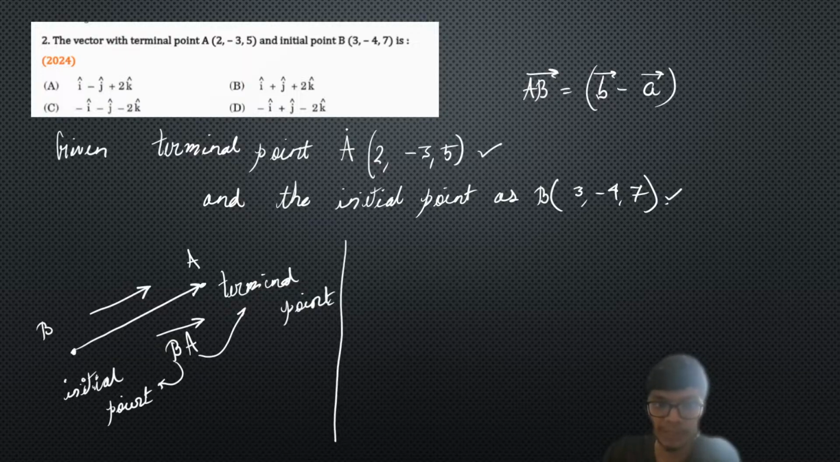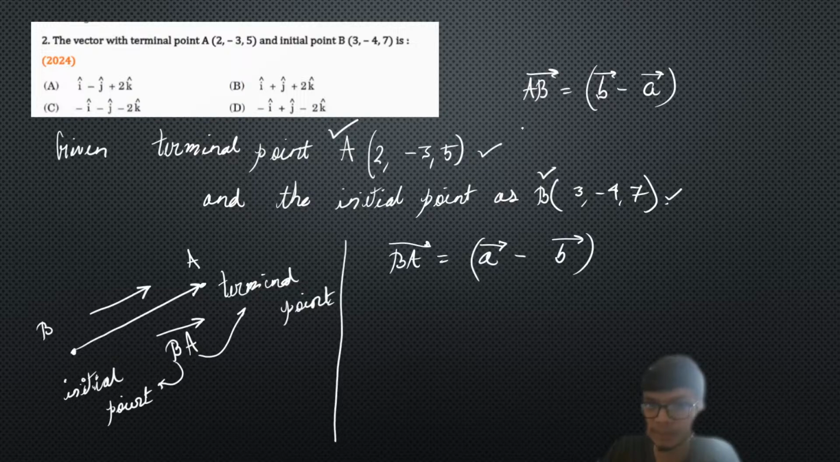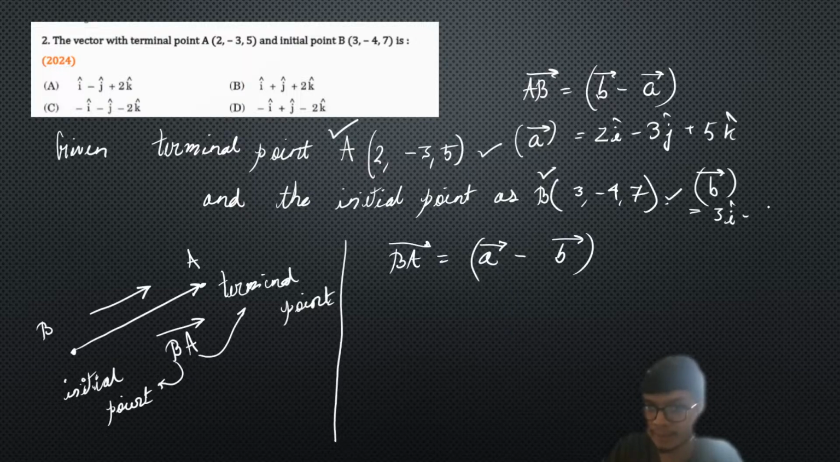Therefore, with given points A and B, if we need to find the vector BA, our BA vector will be equal to small a vector minus small b vector. The position vector of A is given as small a vector and the position vector of B is given as small b vector. We can write the a vector as 2i cap minus 3j cap plus 5k cap, and similarly the small b vector as 3i cap minus 4j cap plus 7k cap. So this is how we represent the position vectors.